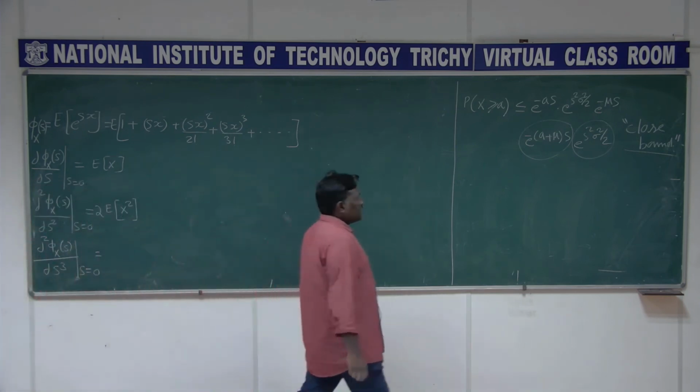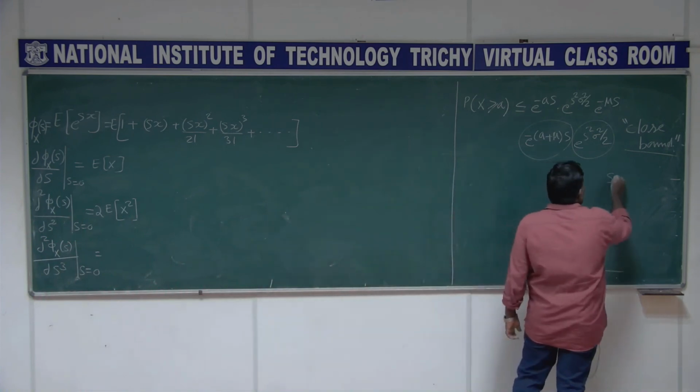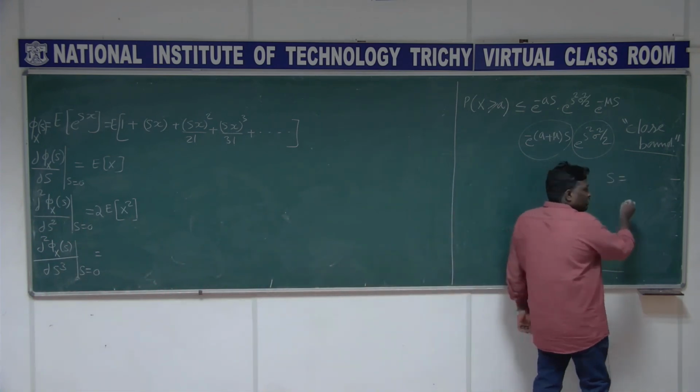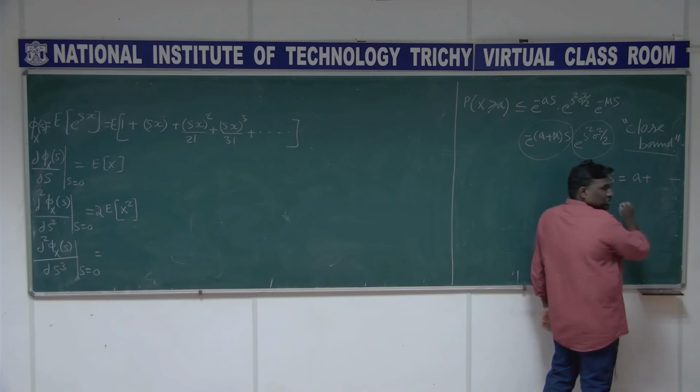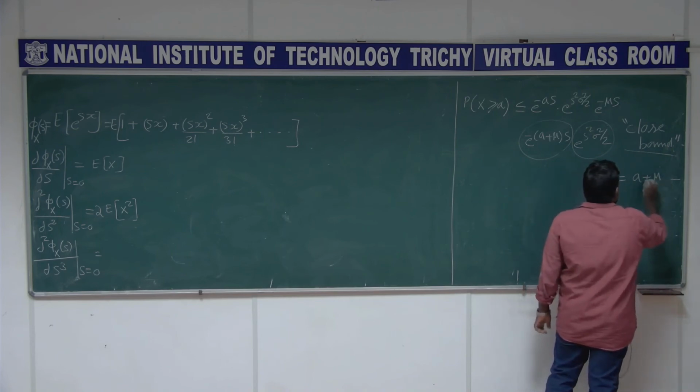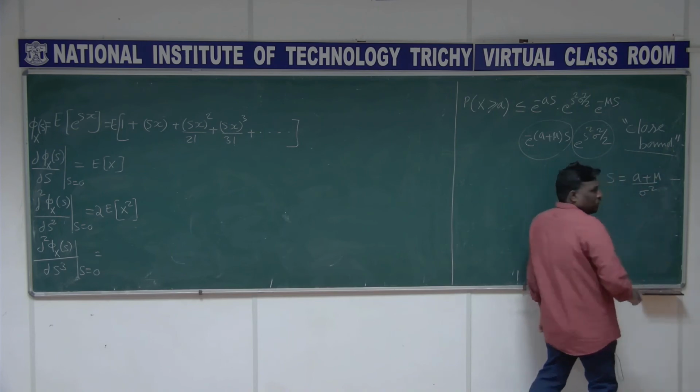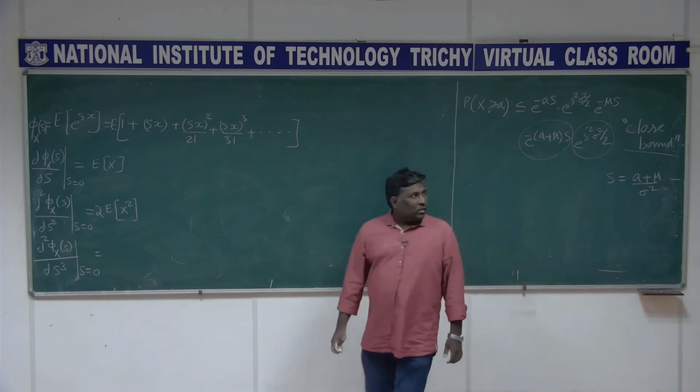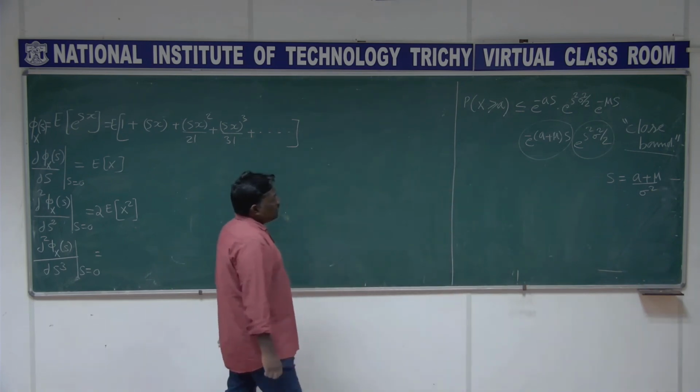What is the value of s? a plus mu, this is what you are getting. So if I substitute this in this expression, what do you get?